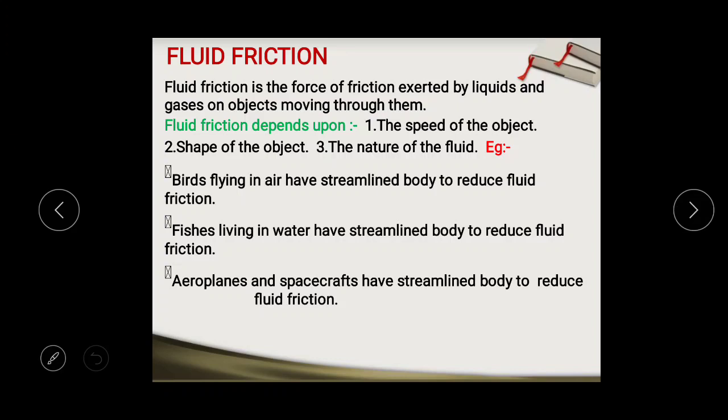A bird flying in air has a streamlined body to reduce fluid friction. This is an example of shape of the body. A streamlined body means pointed in the forward side. Fishes living in water have a streamlined body to reduce friction.